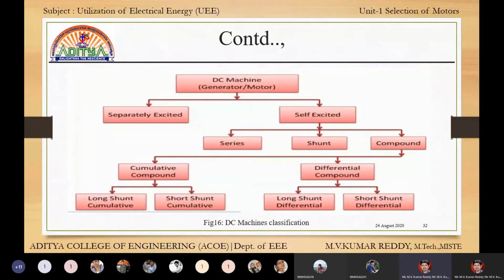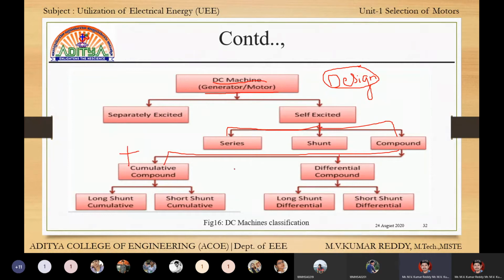Next, types of DC machines. Already we know that a DC machine may be a generator or motor. From the design point of view, these are the same. Hence a DC machine, either generator or motor, has two types: separately excited and self excited. Self excited are of three types: series, shunt, and compound. Compound are of two types: cumulative and differential.